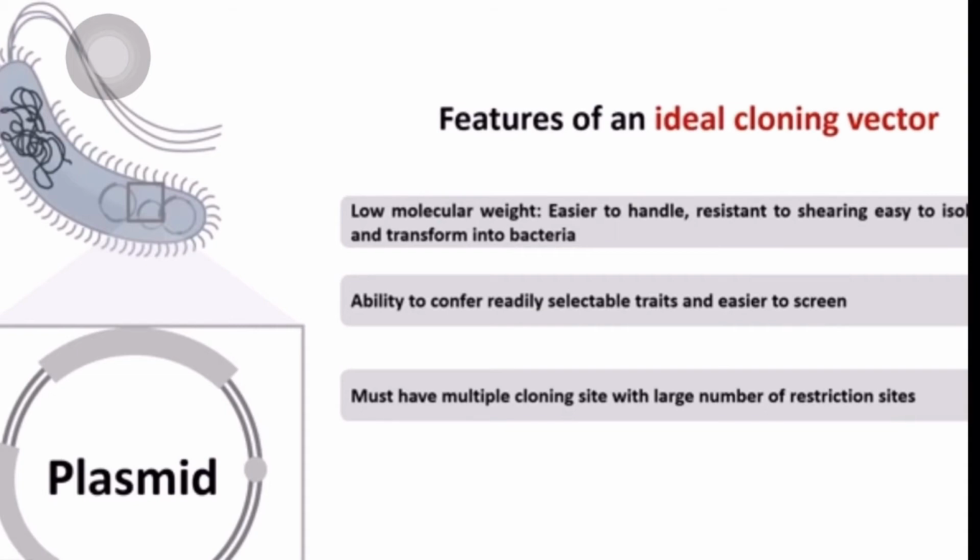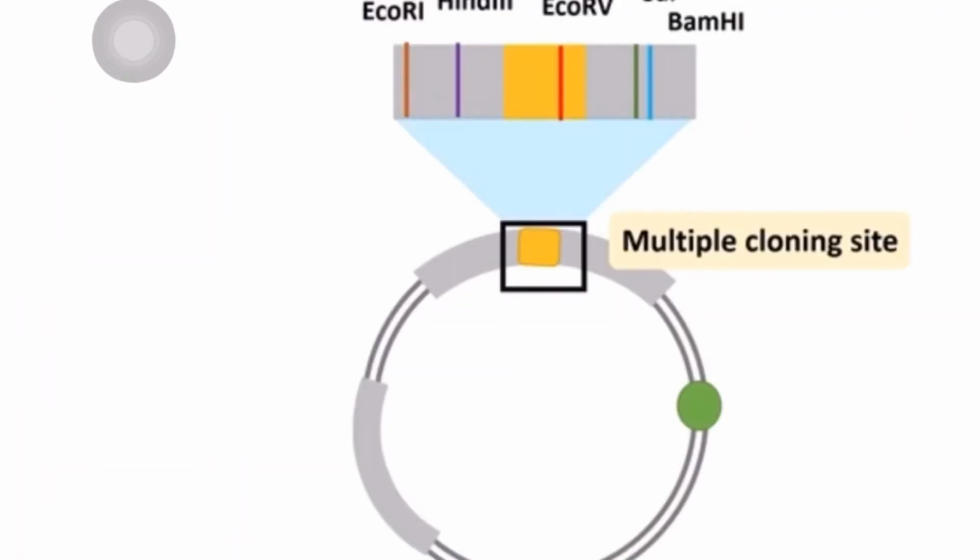Now what does this mean? The multiple cloning site is the site where alien DNA can be inserted. So obviously it should have restriction or recognition sites to cut that portion of DNA where the alien DNA can be inserted.